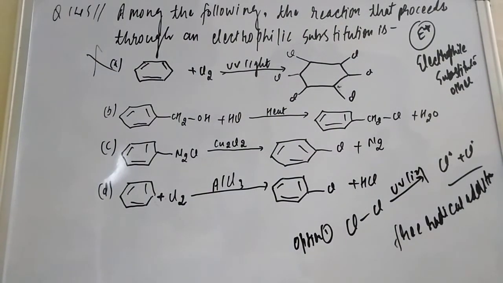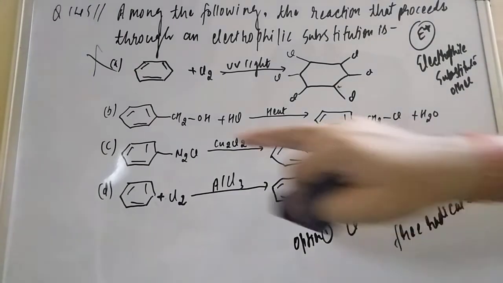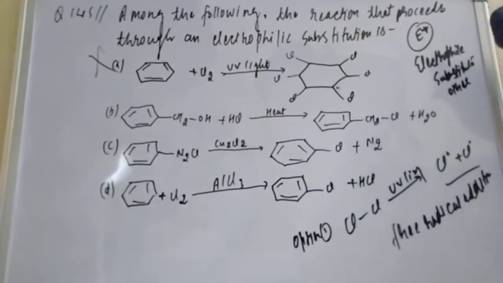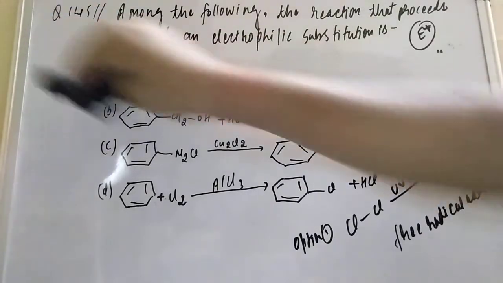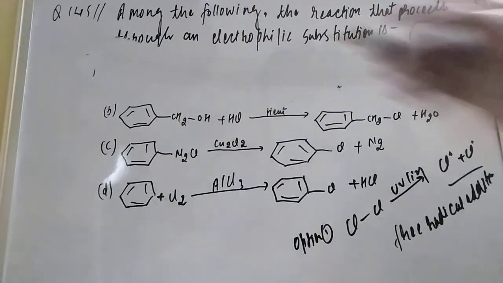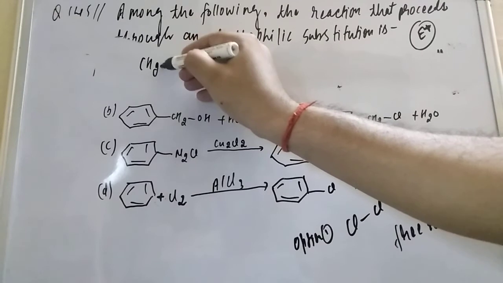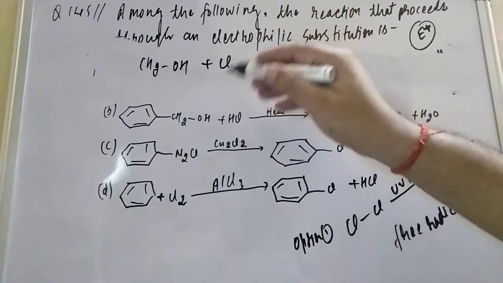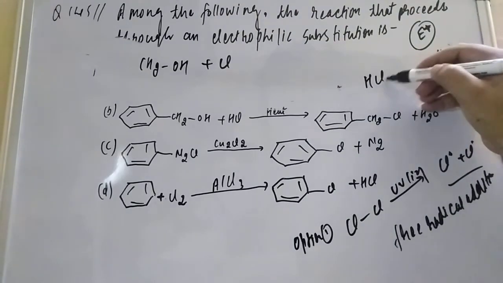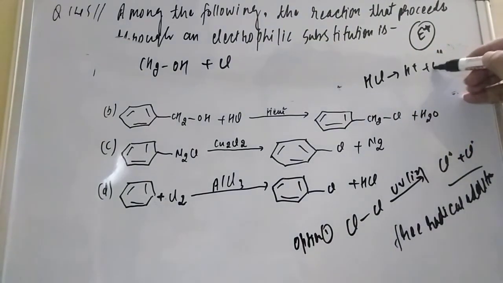Now let us check the second option. Here is a 1 degree alcohol reacting with HCl. What will happen, friends? Here is a CH2OH group. When HCl ionizes, it gives H plus and Cl minus.